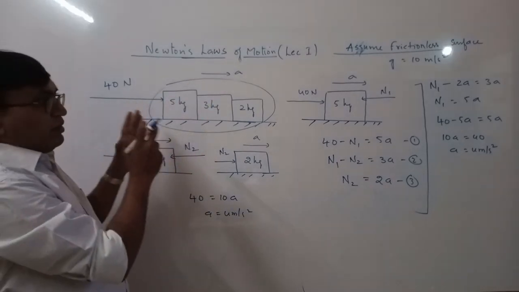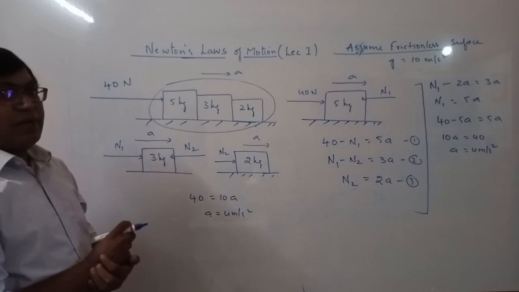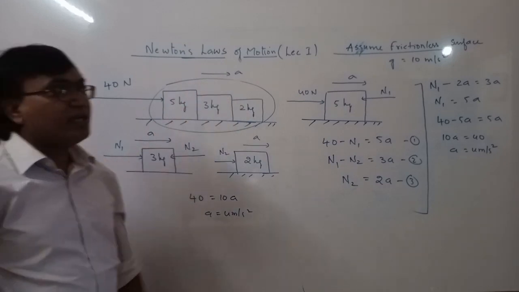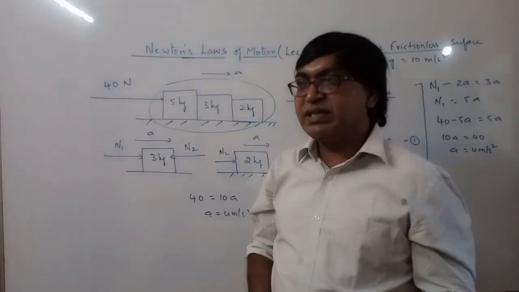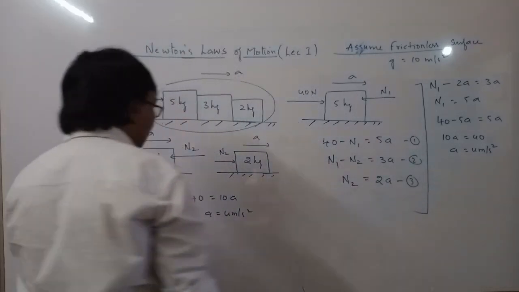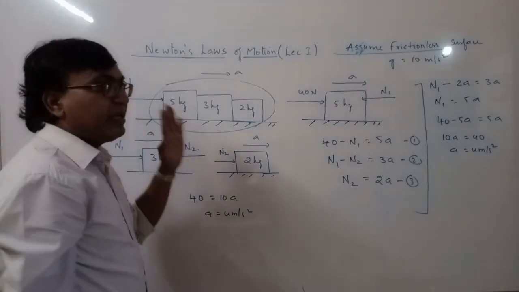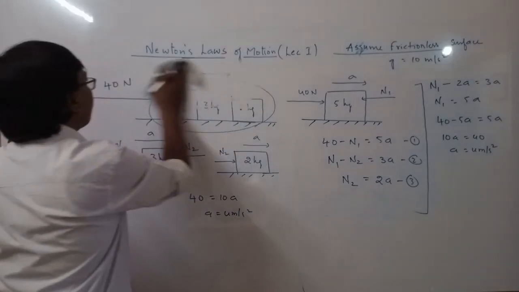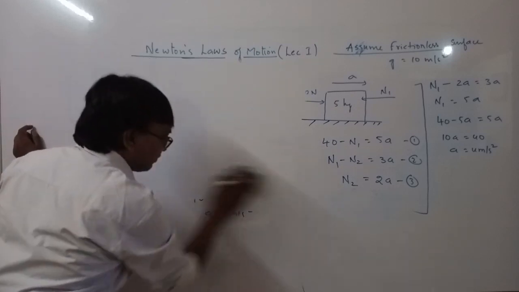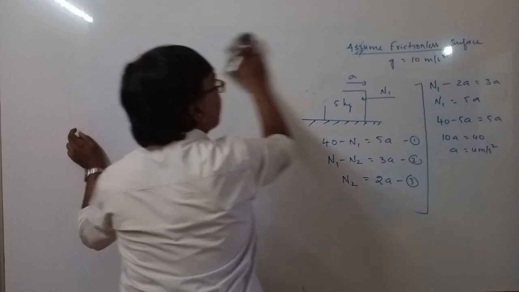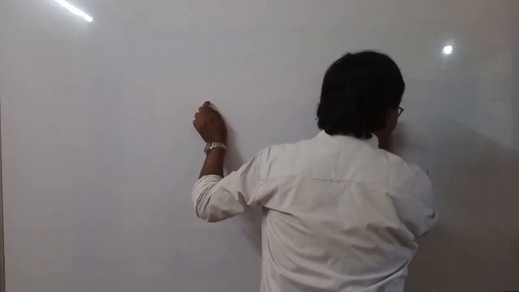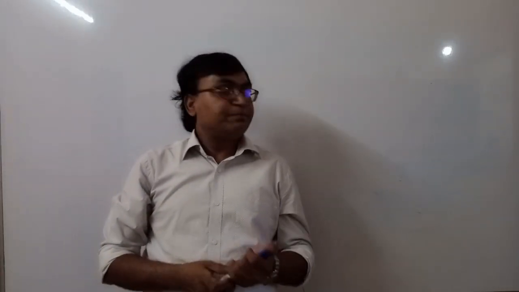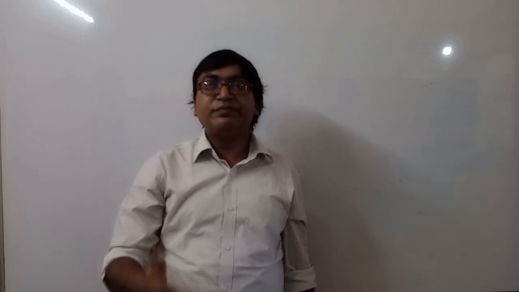So from this example or from the earlier example, what we have understood, first of all, is that you should always find out the acceleration of the system. Once you find out the acceleration, then you will be able to find out any interactive force between the blocks. So, thank you. More examples on application of Newton's laws of motion we'll see in the next lecture.